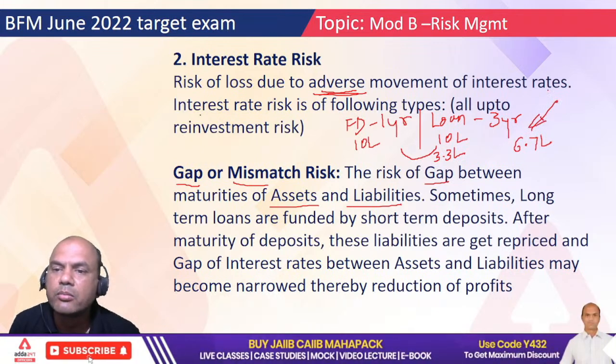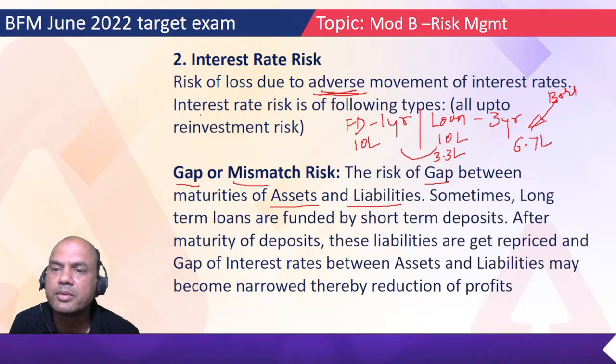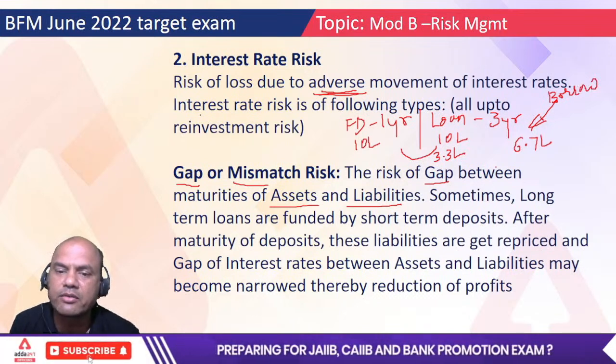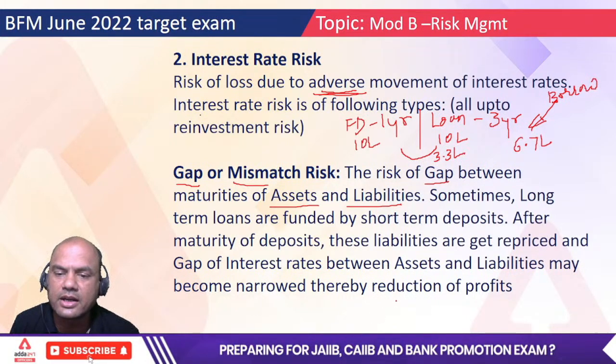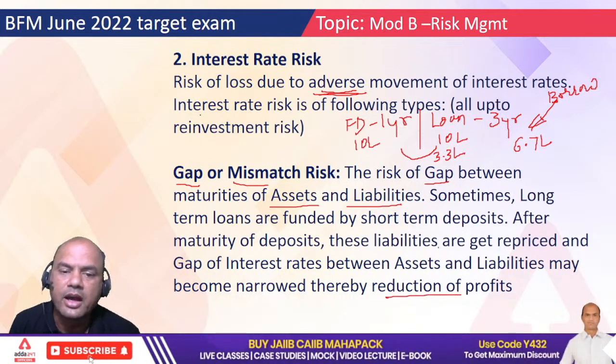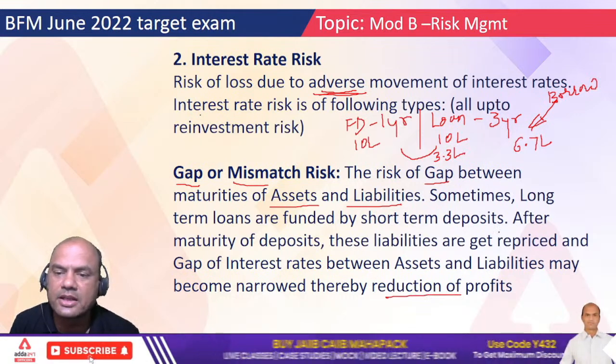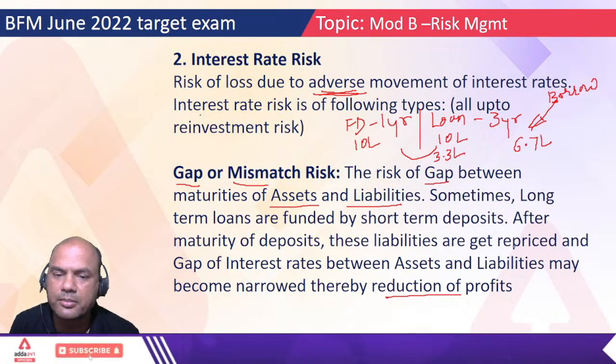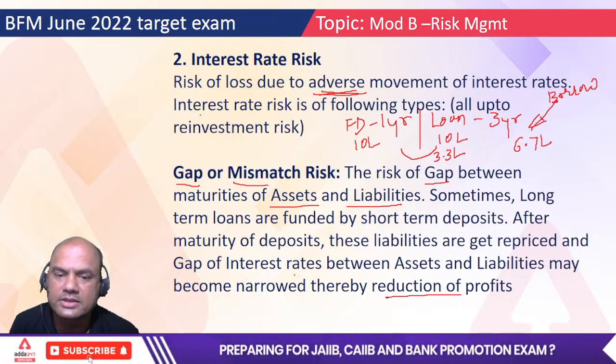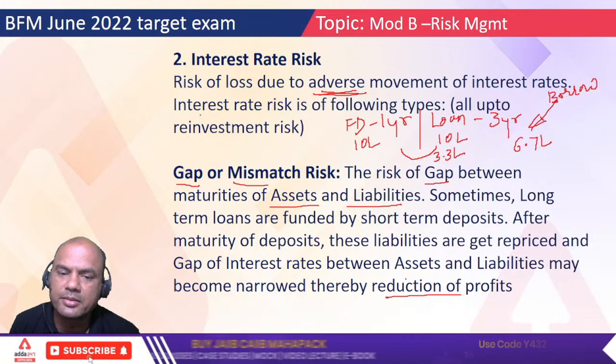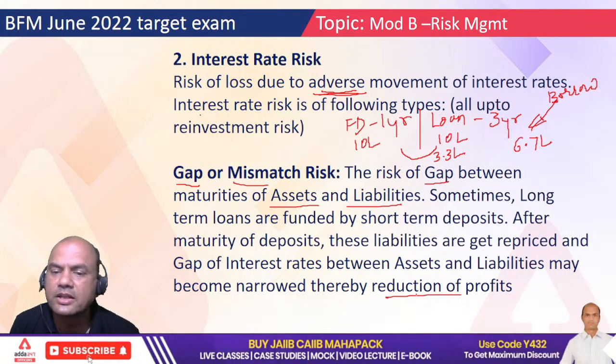Borrowing means interest cost, so that will reduce my profits. After maturity of deposits, these liabilities get repriced, and the gap of interest rates between assets and liabilities may be narrowed, thereby reducing profits.